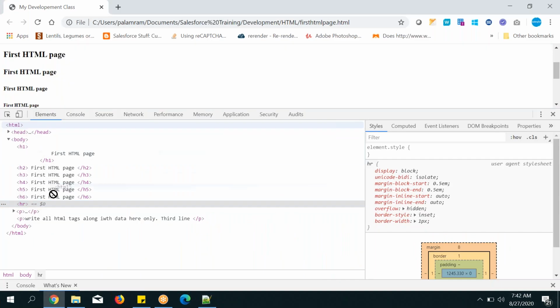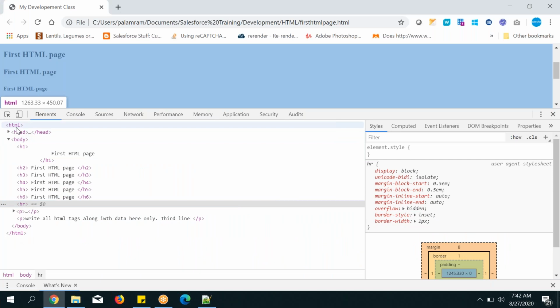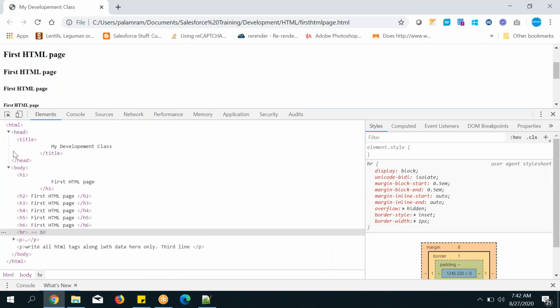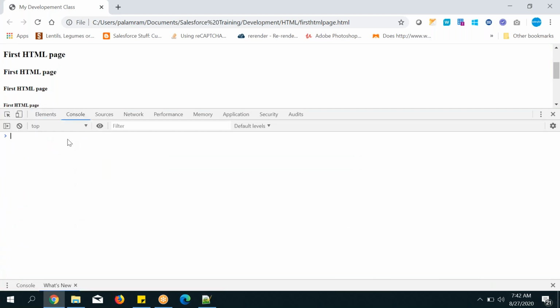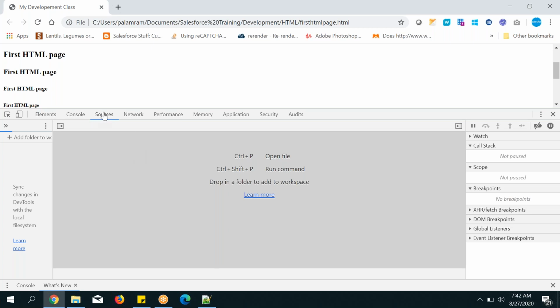You can go here, and this code only you have written, I have written. In HTML you can see the header and the body. This is the code I have written, and you are going to see the output thoroughly where it is available in the elements. Console will be used for JavaScript purposes, and that we can see in the JavaScript classes. And sources will also be related to JavaScript only, that we will see later.